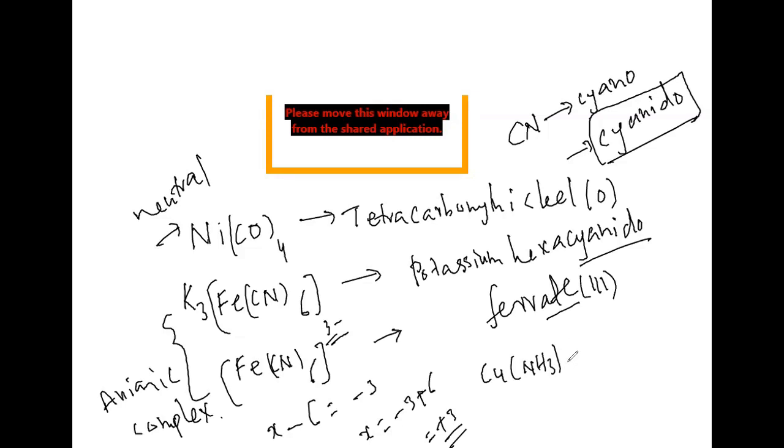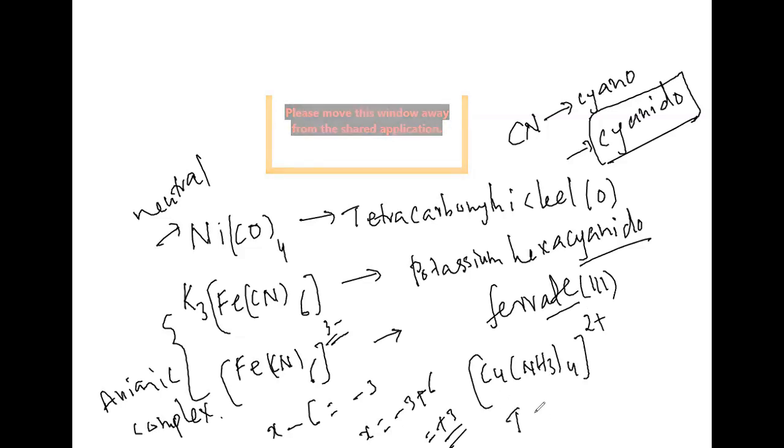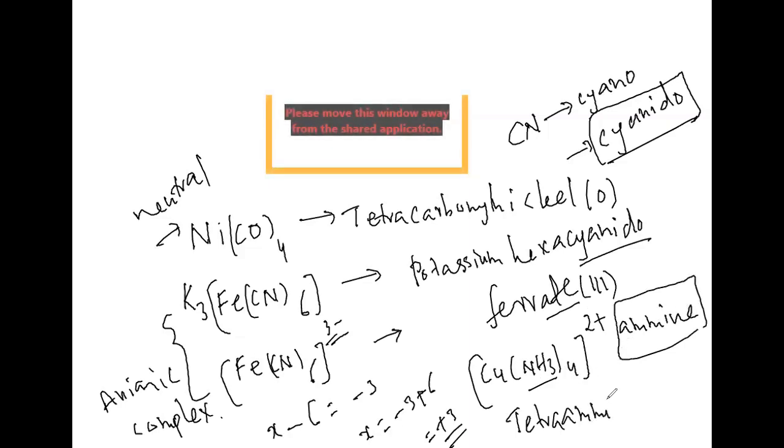Now, even if you take [Cu(NH3)4] 2 plus, what is the name of this compound? We can write like this, that is tetraammine. NH3 is ammonia. For writing this in the coordination compounds, this we call it as ammine. That is there 4 times, that is tetraamminecopper(II) I can take.